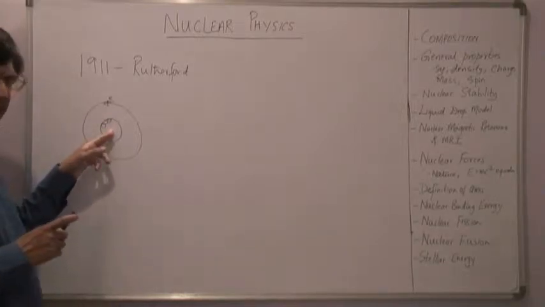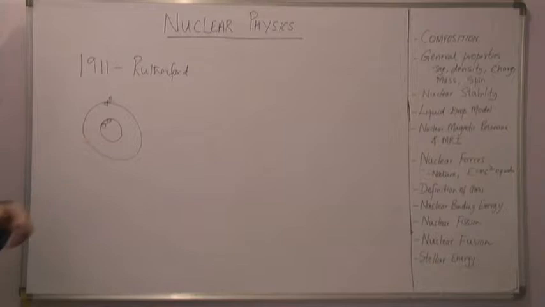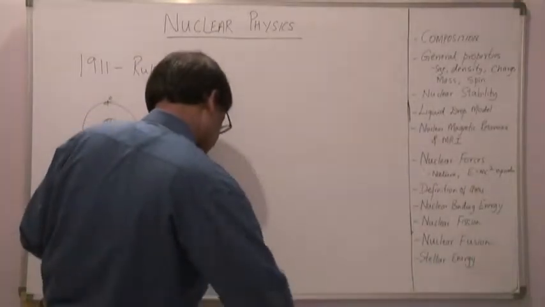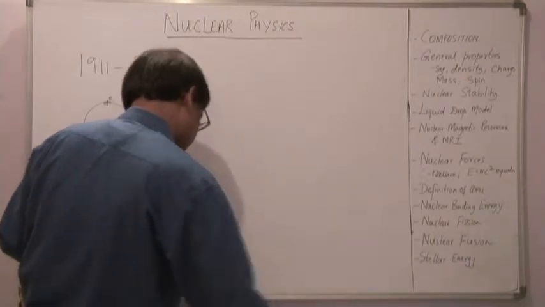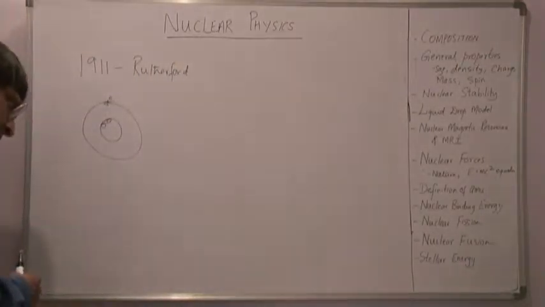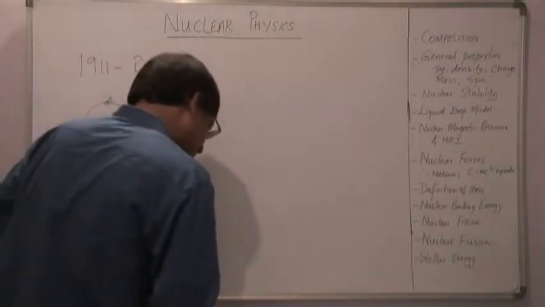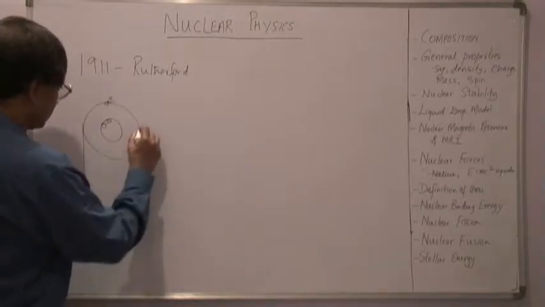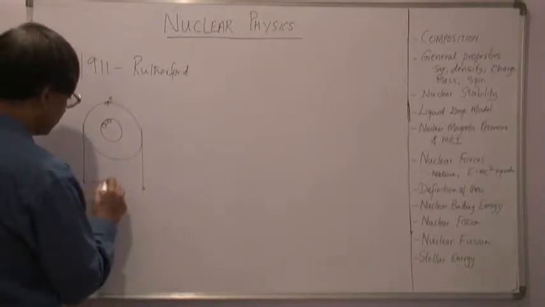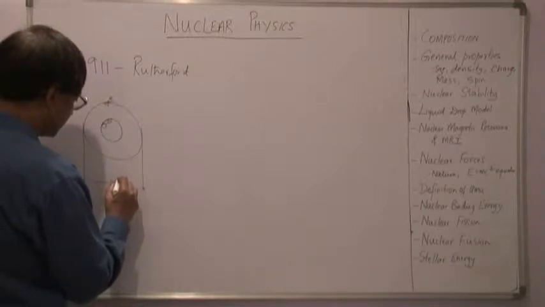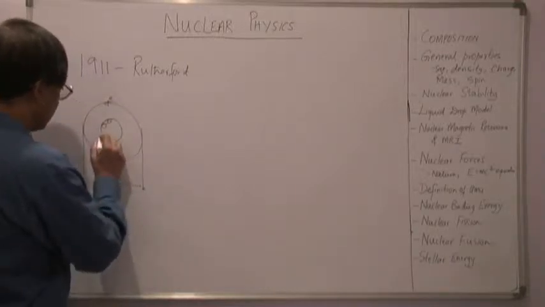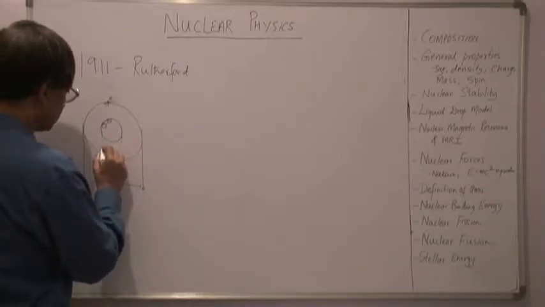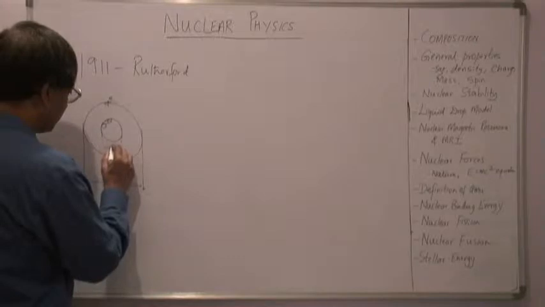So I can write this down as: this one is 10 to the power of minus 10 meters, and this portion is of the order of 10 to the power of minus 15 meters.